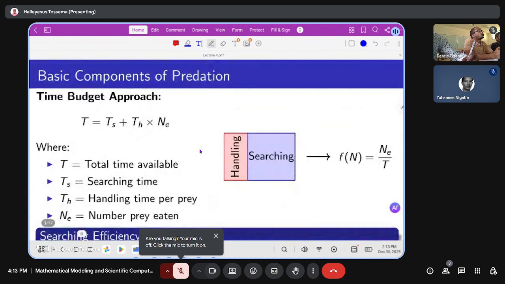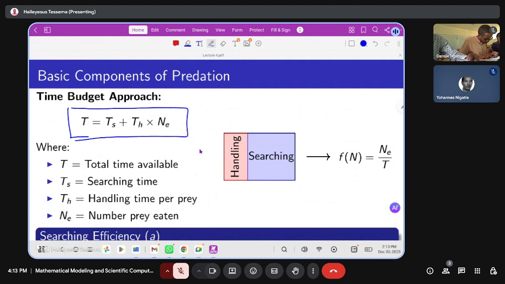The other basic concept in prey-predator is the total time that the predator takes. So the total time the predator takes is just the searching time plus the handling time times the total number of prey eaten by the predator. So we have the handling time and there is a search time.